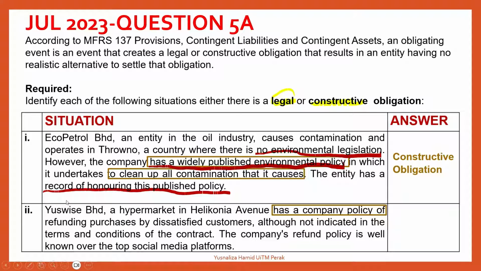So let's go to the second question. Use-wise Berhad Hypermarket in Heliconia Avenue has a company policy of refunding purchases by dissatisfied customers, although that was not indicated in the terms and conditions of the contract, and the company's policy is well known over the top social media platform. So basically, it has been made public. It has been widely published that the company has such a policy. So therefore, that is again a constructive obligation.